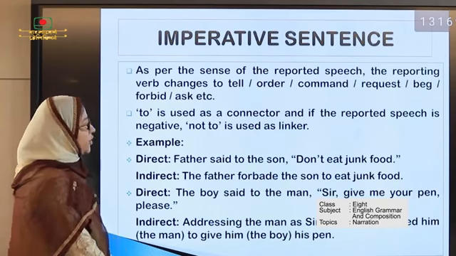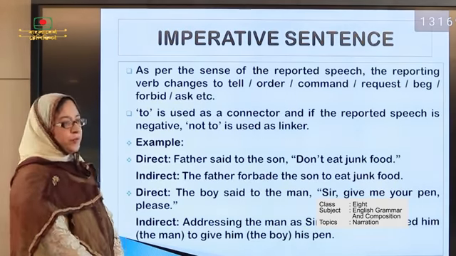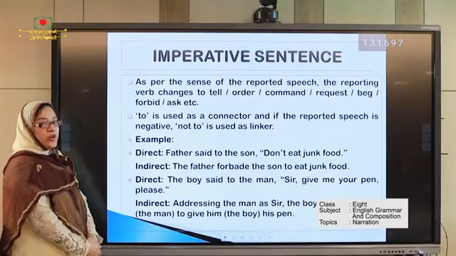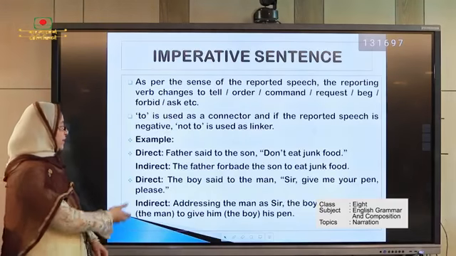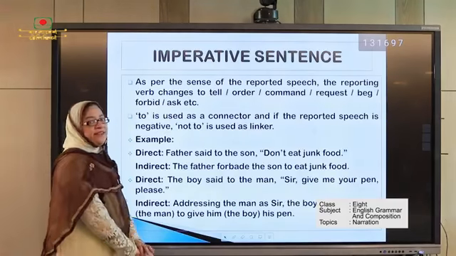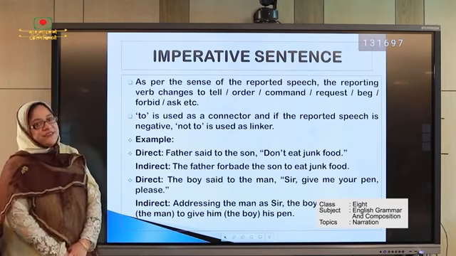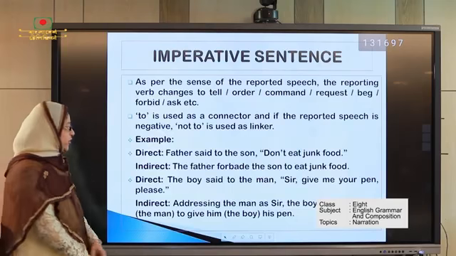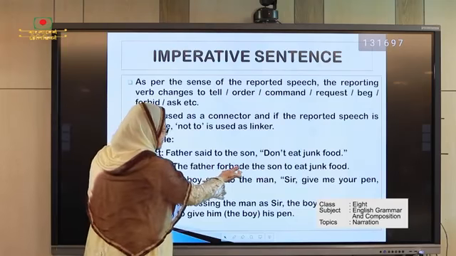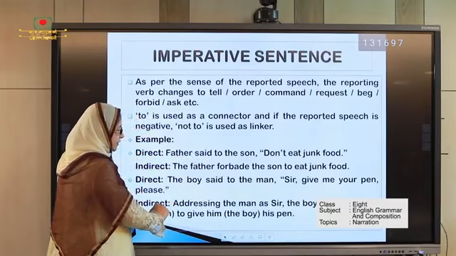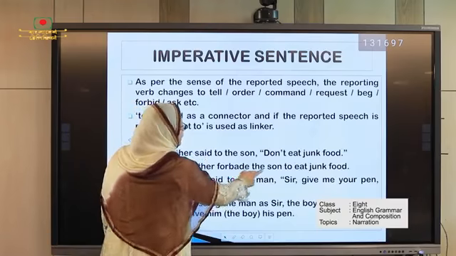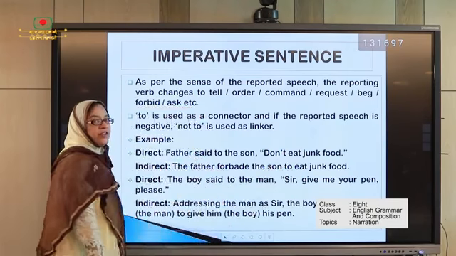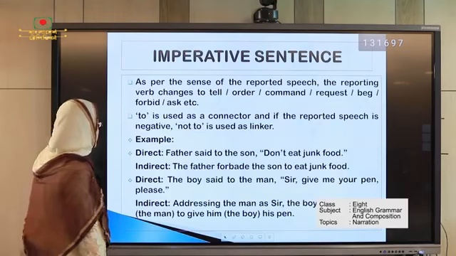There are some examples of imperative sentences. Father said to the son, don't eat junk food. This is an imperative sentence. So, how can we turn it into indirect? Look at the slide. The father forbade the son to eat junk food. Here we use forbade instead of said, and to before the verb when we turn it into indirect speech.